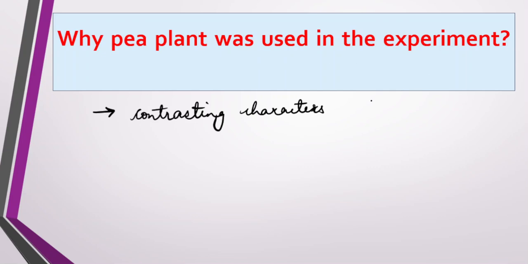Suppose there was a tall plant, then there was a dwarf plant as the contrasting character. If there was a round seed shape, there was also a wrinkled seed shape, again a contrasting character.